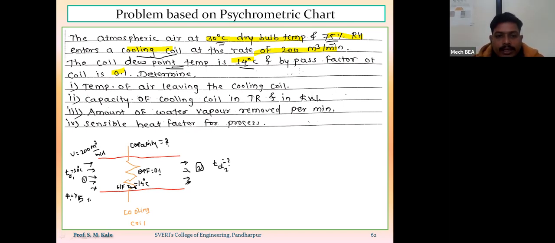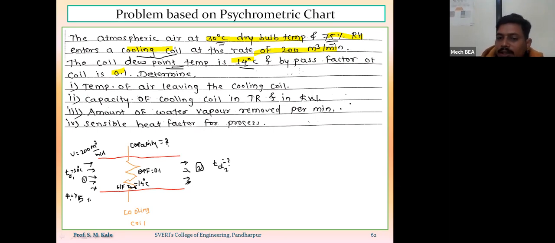त्यावरून मला काय फाइंड आउट करायचं आहे? कॅपॅसिटी ऑफ कूलिंग कॉइल. सो दॅट कॅपॅसिटी ऑफ कूलिंग कॉइल विल बी फाइंड आउट, आय हॅव टू फाइंड आउट इन टर्म्स ऑफ TR and in terms of kilowatt. Then amount of water vapor removed per minute. Here if you read this statement, amount of water vapor removed per minute.